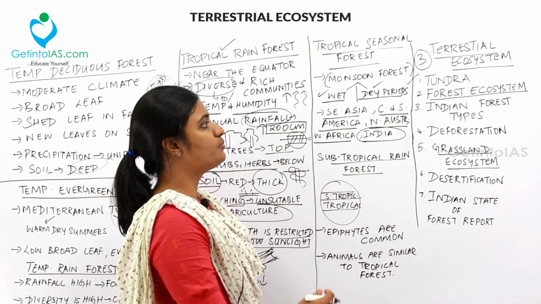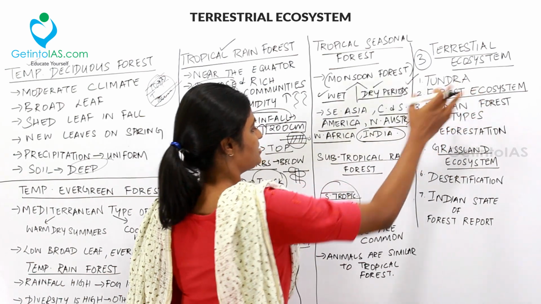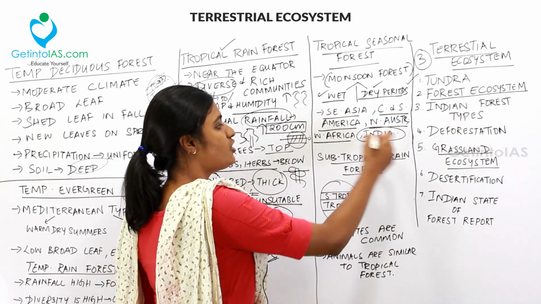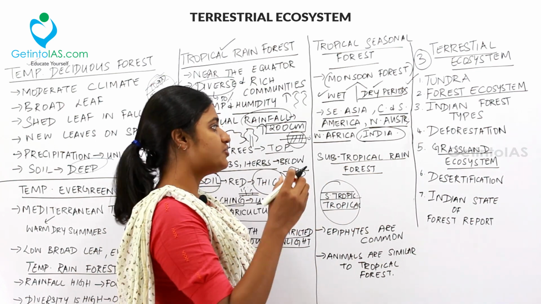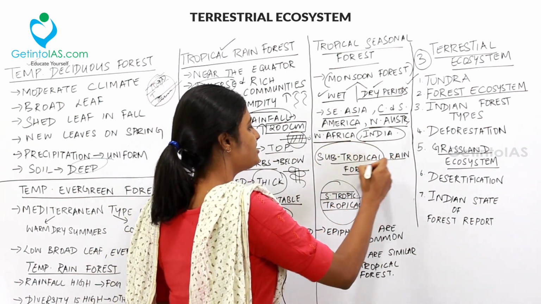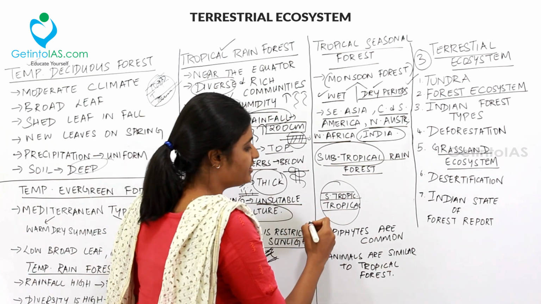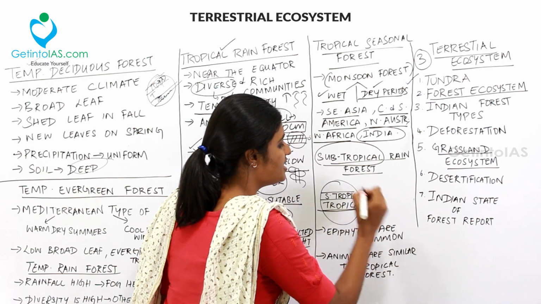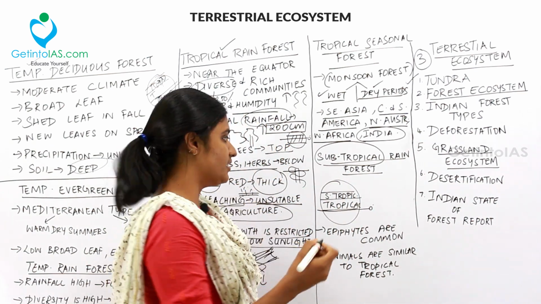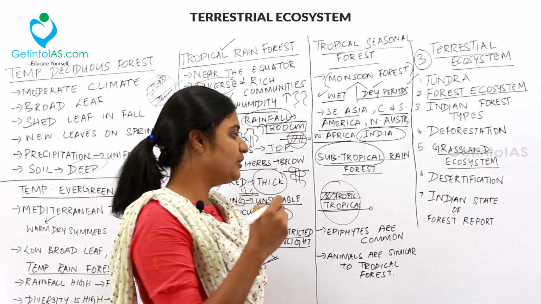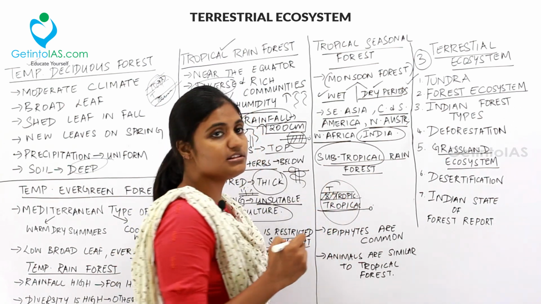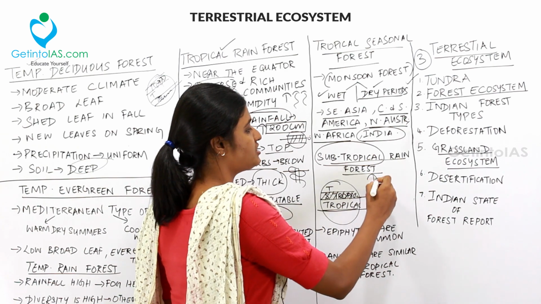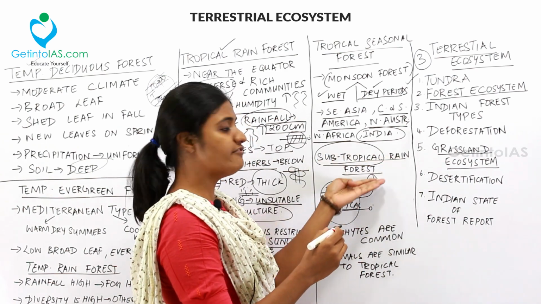And the last topic to be noted down under a forest ecosystem is subtropical rainforest. So what is a subtropical rainforest? Before that, you should understand what this term subtropical is. So we have already dealt with the tropical region, that is the zone above 0 degrees, meaning the equator. So there is another zone between the temperate and the tropical zone called the subtropical region. So this region is called the subtropical rainforest.